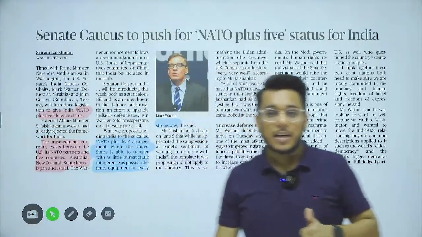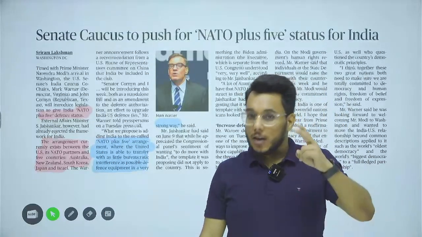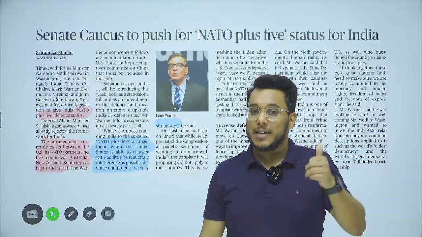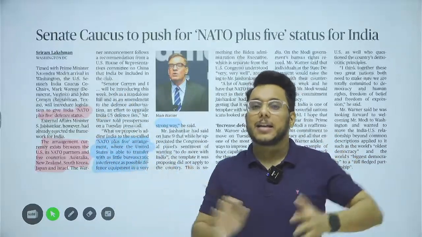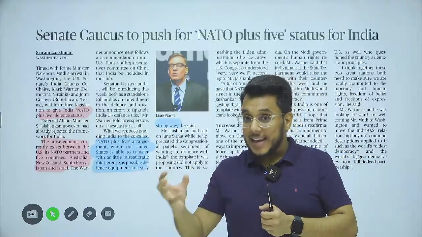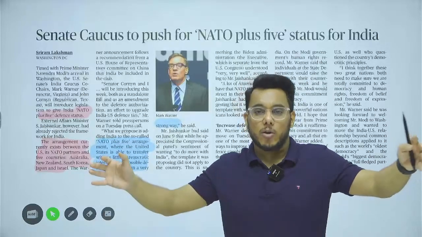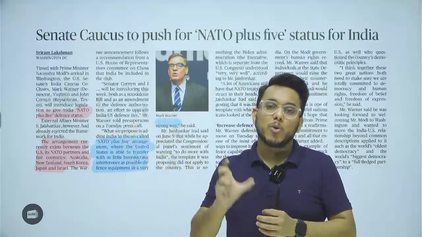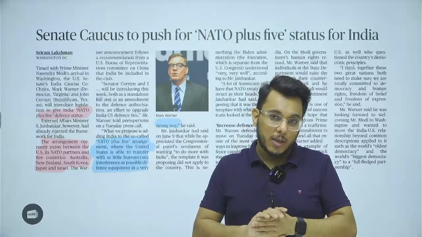There are 31 countries in it, including the USA and Canada, the North American countries, and 29 countries in Europe. These 31 countries say that if any attack happens on any one of them, it is an attack on all of them and they will come together. So NATO is a military alliance of these 31 countries, and India is not a part of NATO.